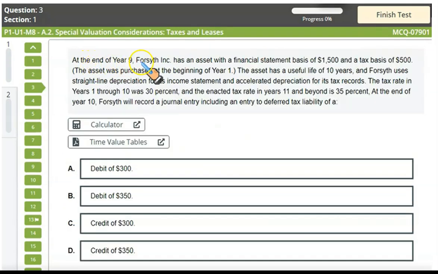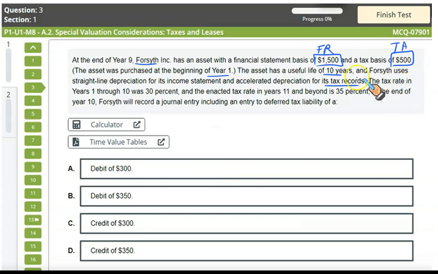At the end of year 9, Forsyth Incorporated has an asset with the financial statement basis of $1,500 and tax basis of $500. So this is the balance as per the financial reporting. This is the balance as per the tax accounting. The asset was purchased at the beginning of year 1. The asset has a useful life of 10 years, and Forsyth uses straight line depreciation for its income statement and accelerated depreciation for its tax records.